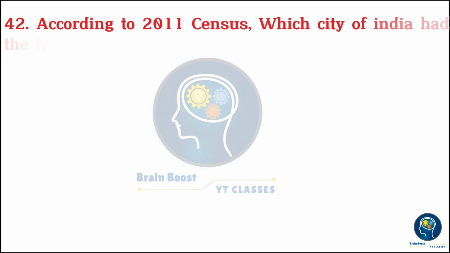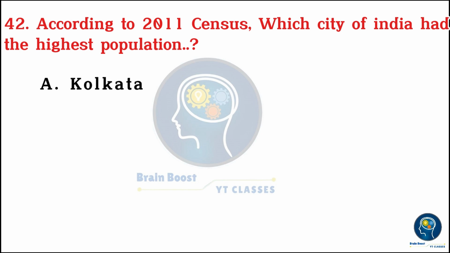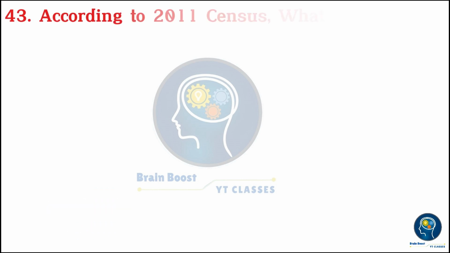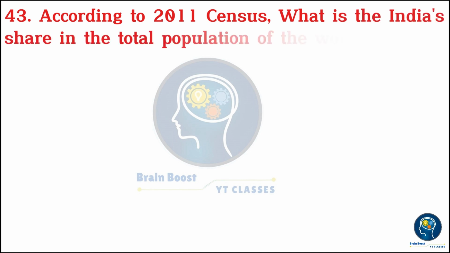30.72%. According to the 2011 census, which city of India had the highest population? A. Kolkata. B. Mumbai. C. Delhi. D. Chennai. B. Mumbai.